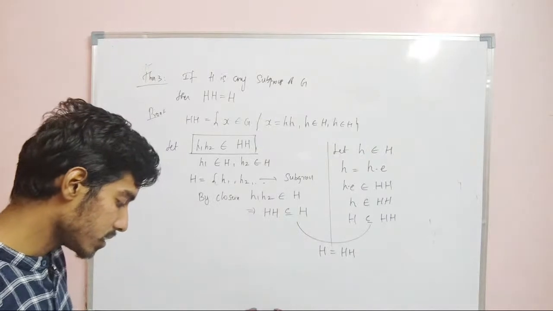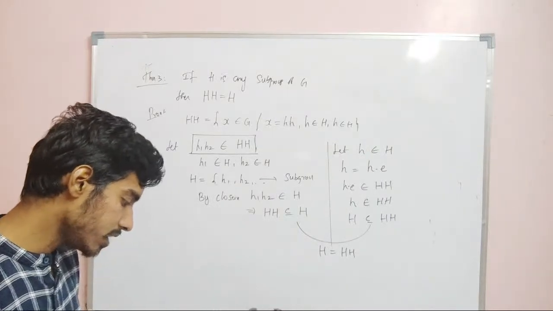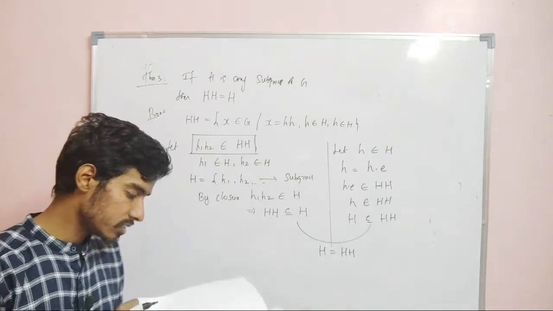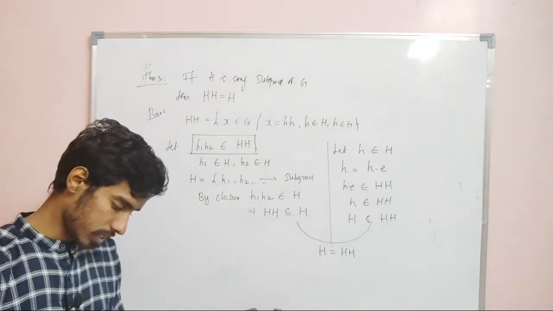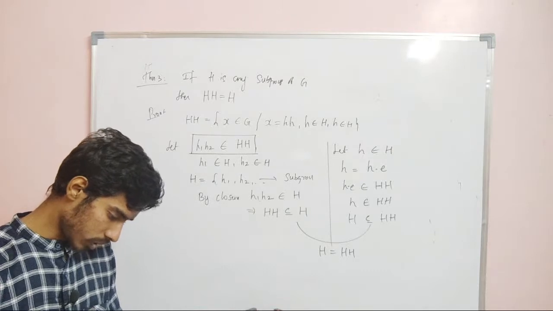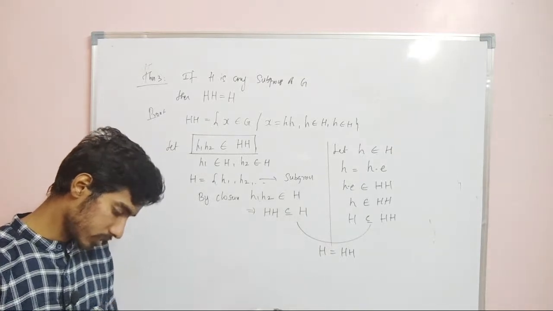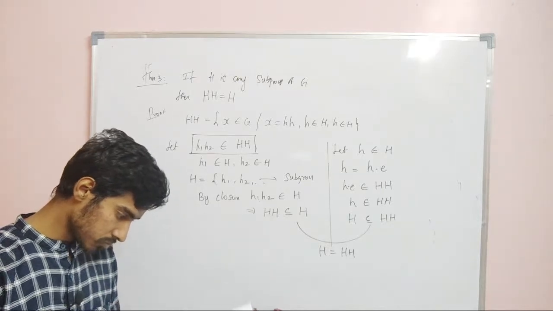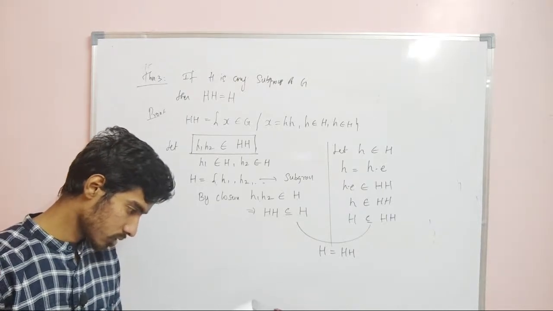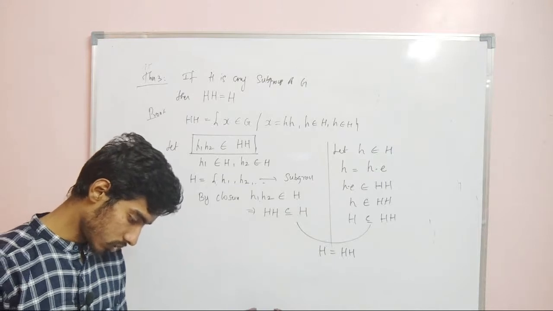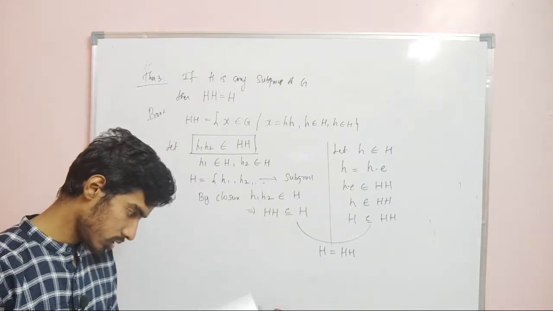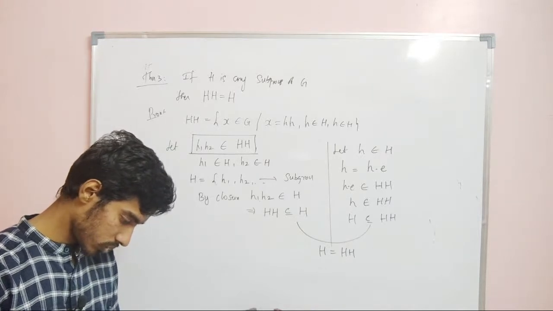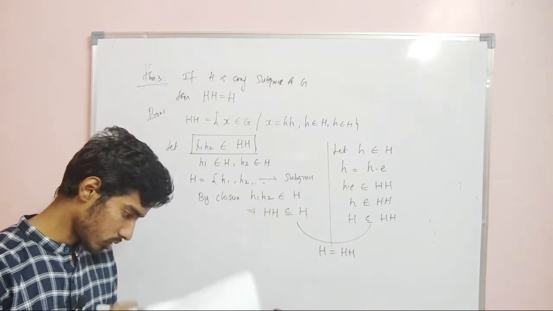And the criterion is a very important theorem: the criterion for a complex to be a subgroup. So when will a subset be a subgroup? We have theorem 1 and theorem 2 again, and then we will do corollary 1, theorem 3, and then one corollary.